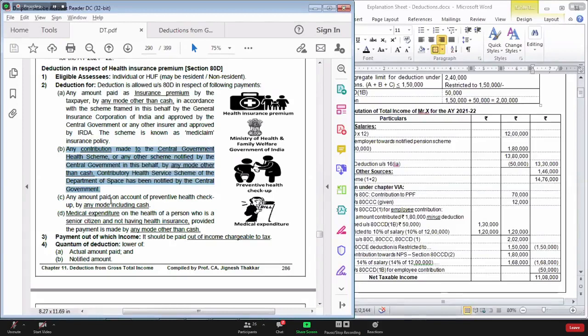Number three, amount paid on account of preventive health checkup can be claimed as deduction. See, preventive health checkup means even if you are not ill, you should do the normal body checkup once in a year. That is what government feels. Because government believes that, in India, most of the people who are suffering from cancer, they don't survive. The reason is that when the cancer is detected, they are already at a last stage.